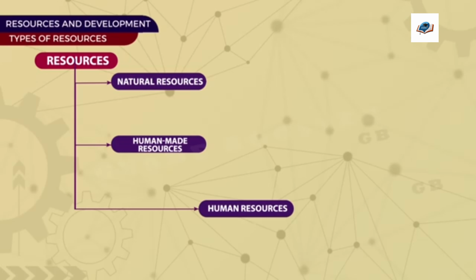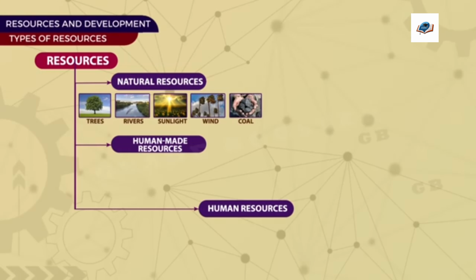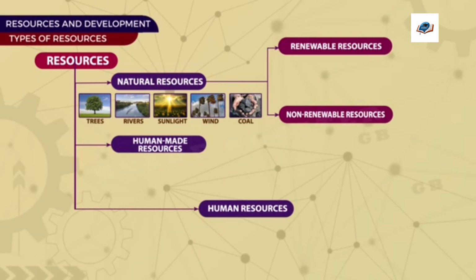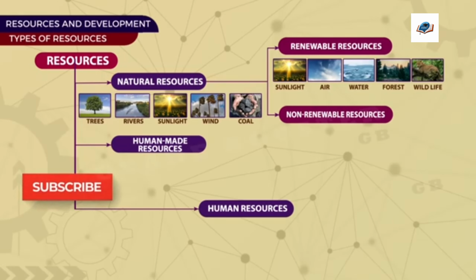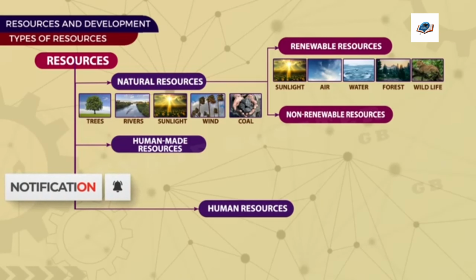Natural resources. The resources that are found in nature are called natural resources. Example: trees, rivers, sunlight, wind, and coal. These natural resources are further divided into renewable resources and non-renewable resources. Renewable resources. These resources replenish themselves. For example, sunlight, air, water, and biological resources like forests and wildlife.